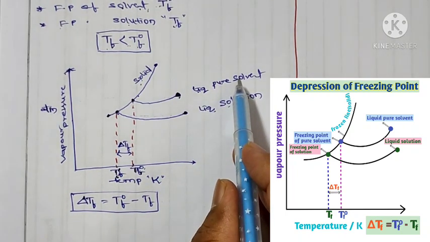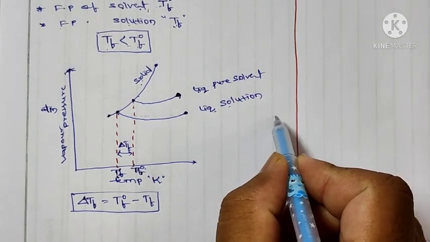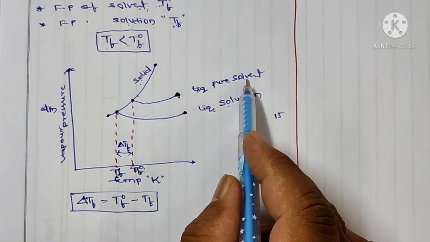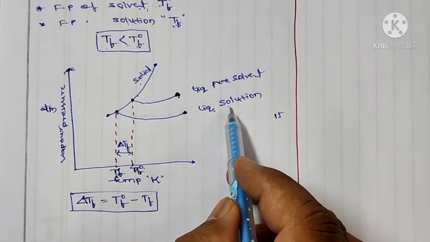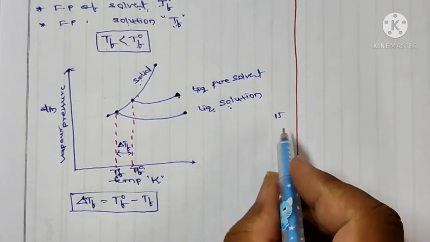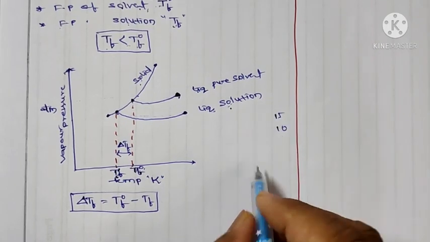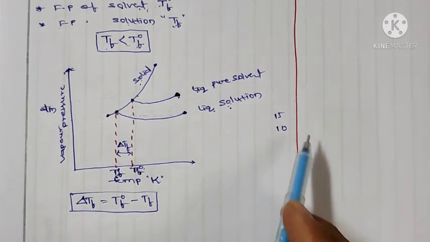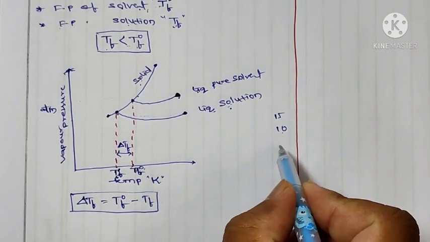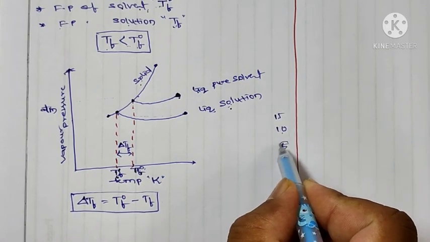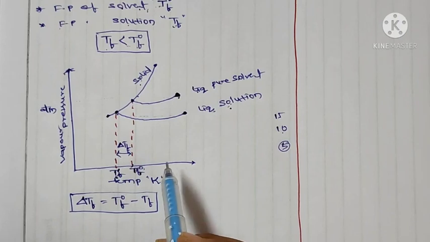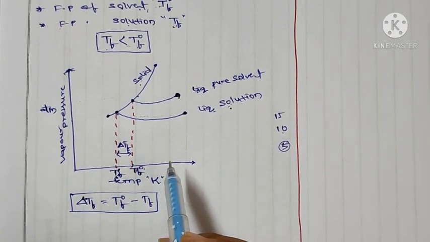So the decrease in freezing point is called depression of freezing point. For example, the pure solvent freezing point is 15 units. After adding solute to the solvent, we get the solution. That solution's freezing point is 10 units. So the difference in freezing point is delta Tf equals T naught f minus Tf, which is 15 minus 10. So the decrease in freezing point is 5 units. And it is the pure opposite of the second colligative property.